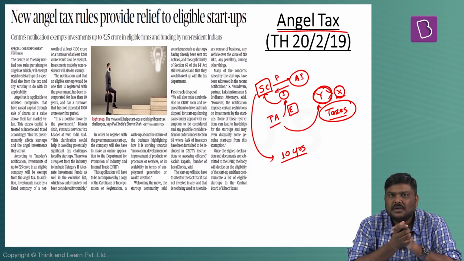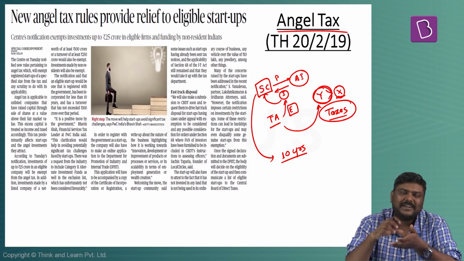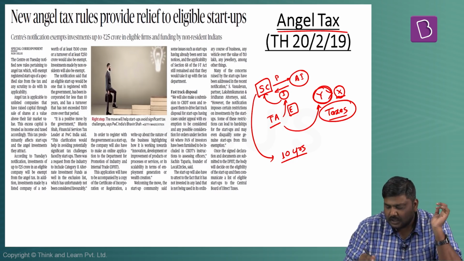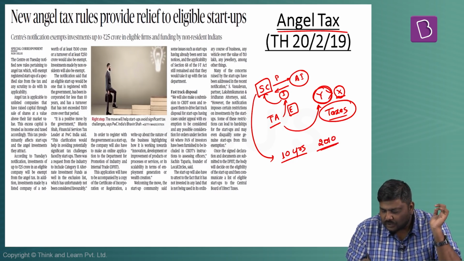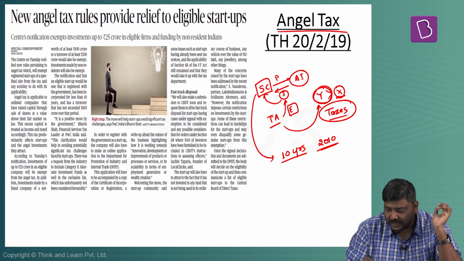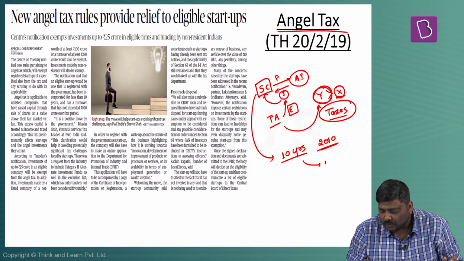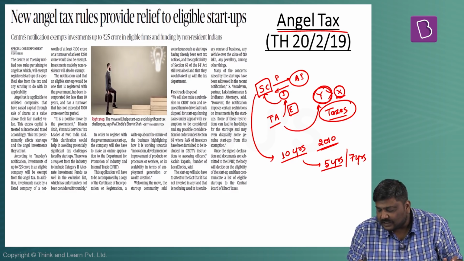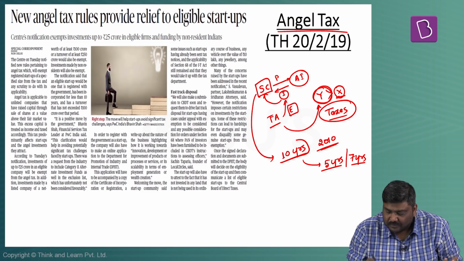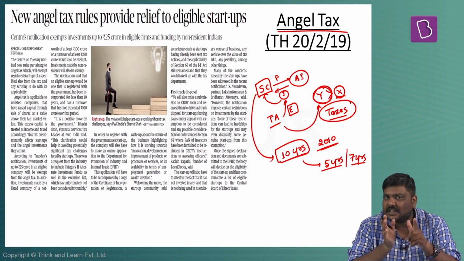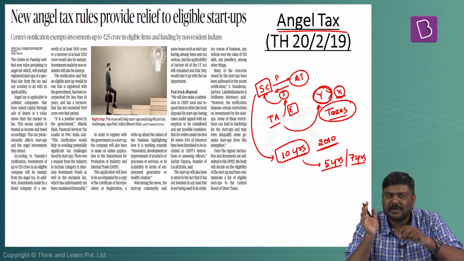In simple terms, incorporation means the setting up and registration of the company. If the company had been incorporated in the year 2010, it can still be recognized as a startup by the government. Earlier, when Startup India was launched, the time period was 5 years, which was further expanded to 7 years. Now the government says a startup will be one whose incorporation time has not crossed more than 10 years. That is the first important change that has been introduced.